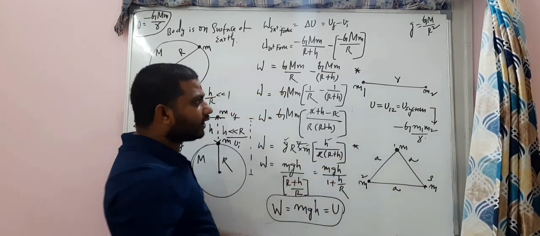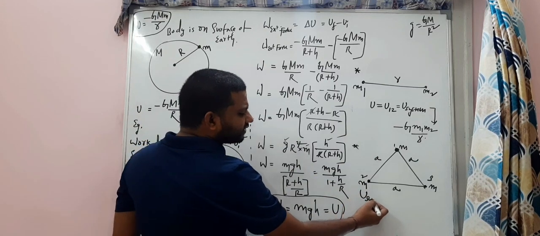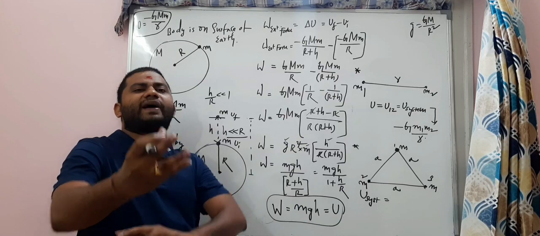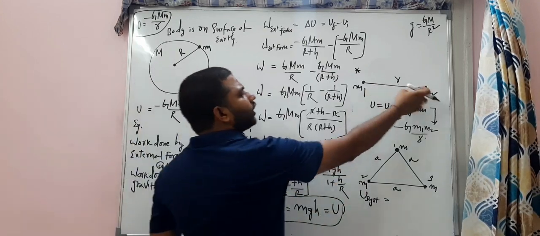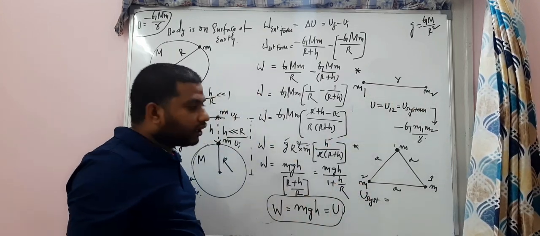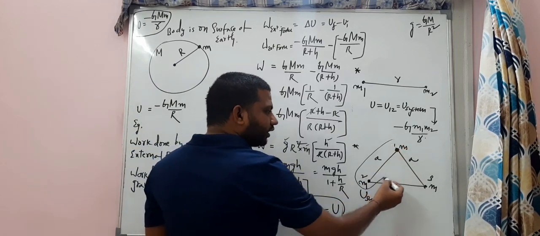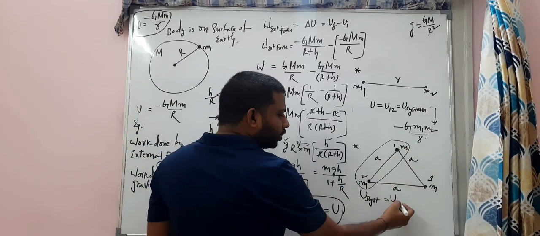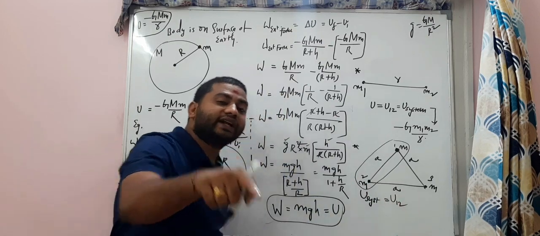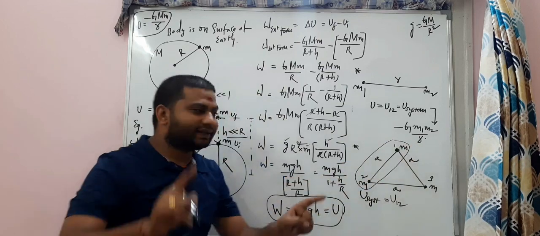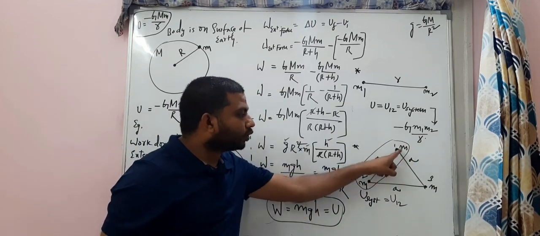In this case, if they ask the potential energy of the system, you have to see the combinations of masses. Here the combination is 1, 2. So there is a potential energy associated with this pair, U12, and you know how to find it: minus G M1 M2 by R.